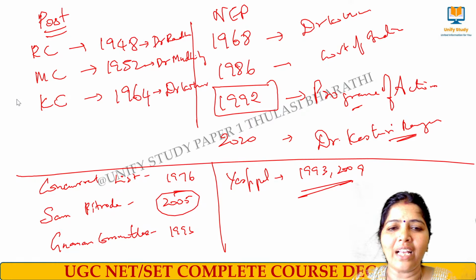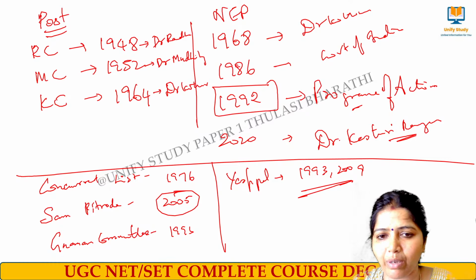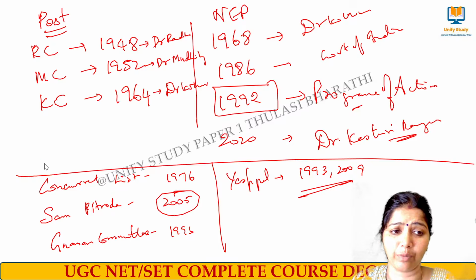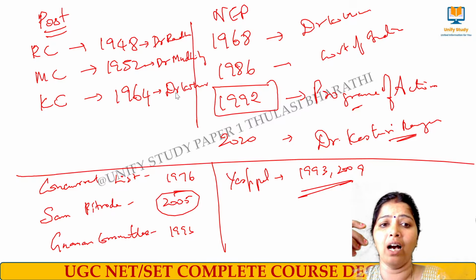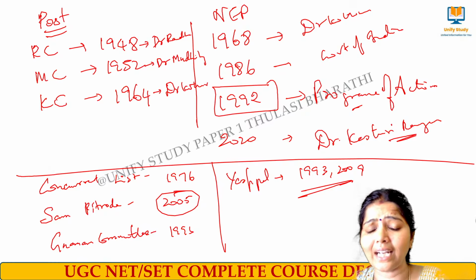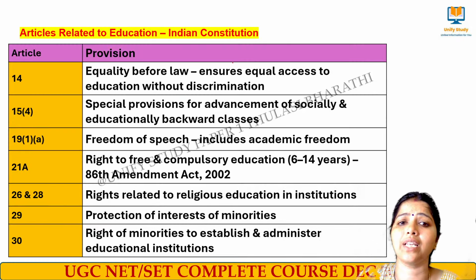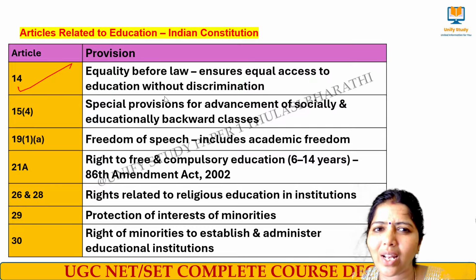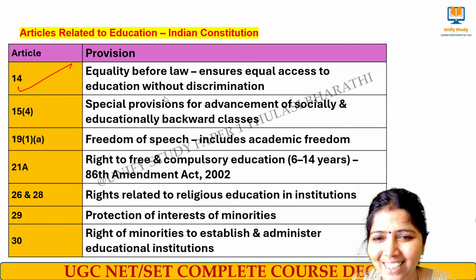Okay. Now, apart from these commissions and committees, we have to remember one most important thing we can expect in our examinations, that is fundamental rights, that is acts and articles related to education in terms of the Indian Constitution. We have Article number 14. Are you all listening?